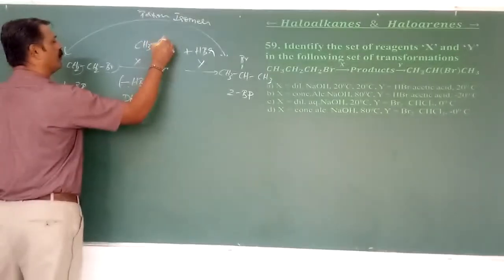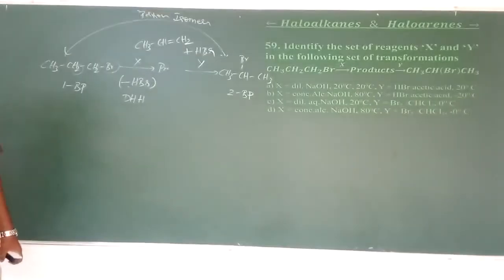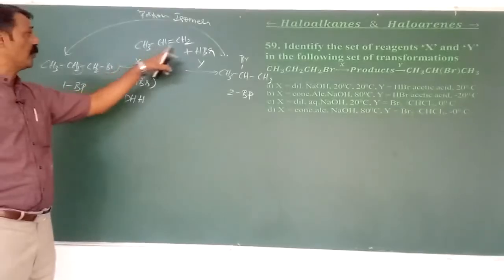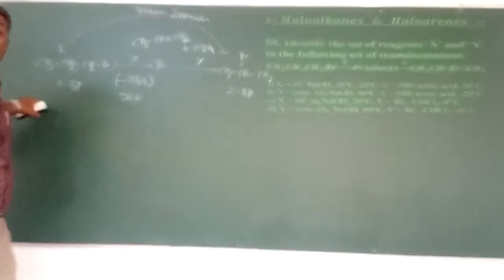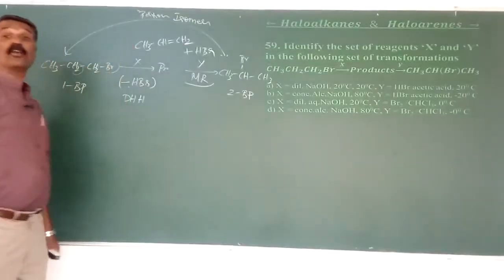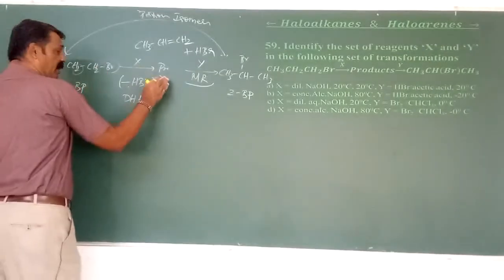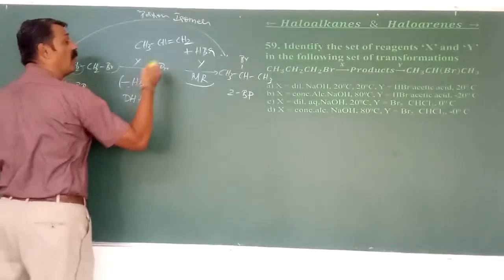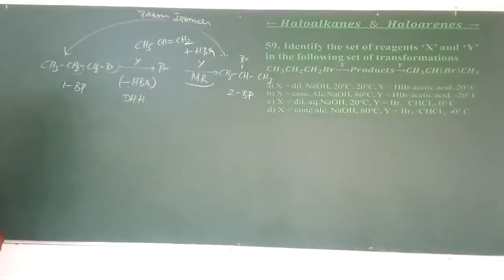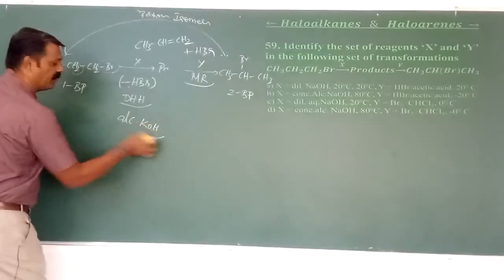Therefore, I am getting the intermediate as propene. After dehydrohalogenation, it forms propene. What happens when I add HBr now? I am not getting 1-bromopropane, I am getting 2-bromopropane, according to MR, the Markovnikov rule. The intermediate is propene. If I remove HBr from 1-bromopropane, I get propene; if I add HBr, we get 2-bromopropane. So which is the best reagent for this? Alcoholic KOH, the best example.